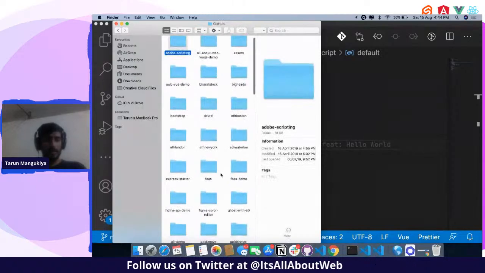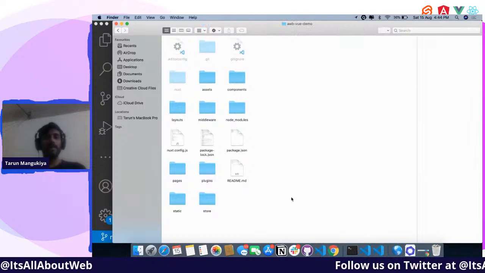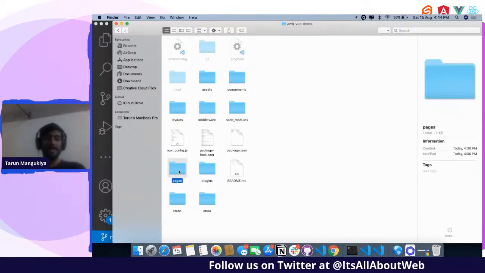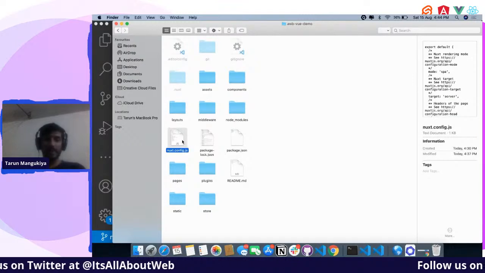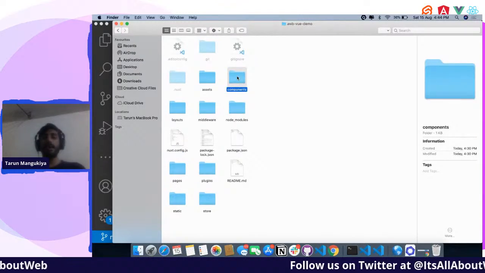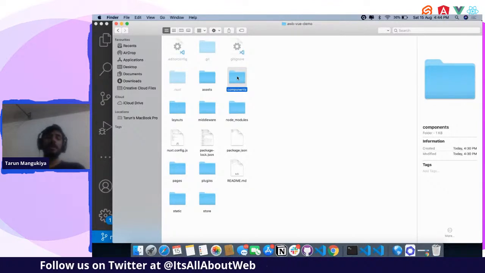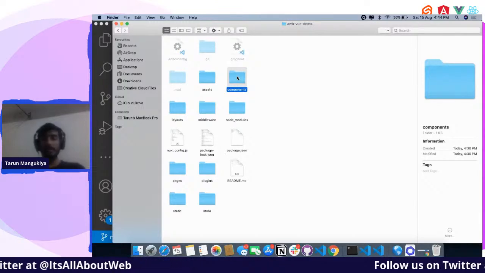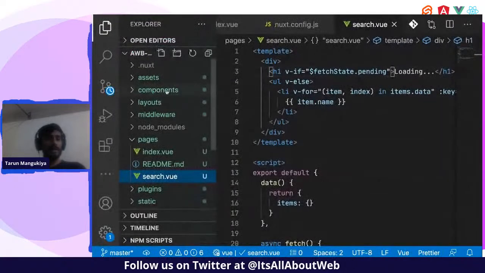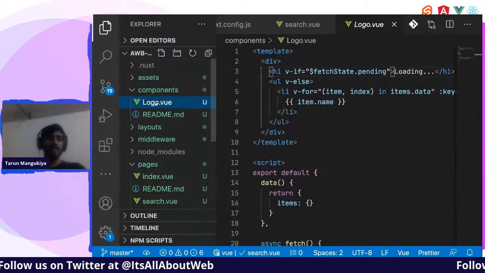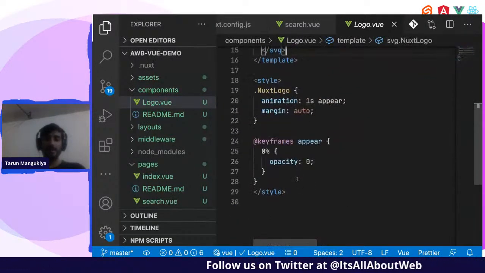Documents, all about web. Yeah, this one. Okay, so NuxtJS has the pages folder that we used right now. We used the Nuxt config file, right? There is one more folder called components over here, in which we can create our own component, which we can use in loops or import anywhere across the site, right? So let us create one more file in components. See, there is a logo component already there, which has SVG and some style.